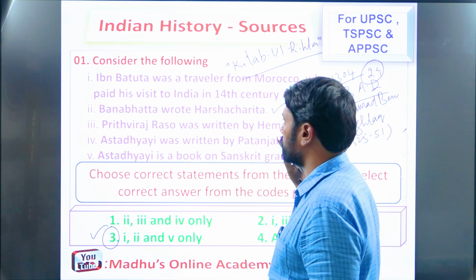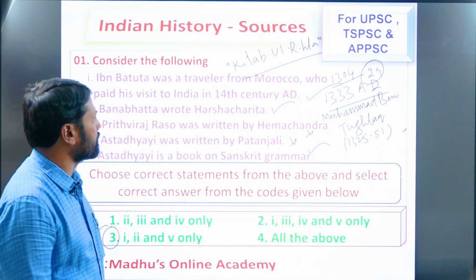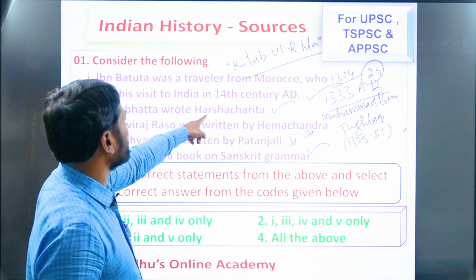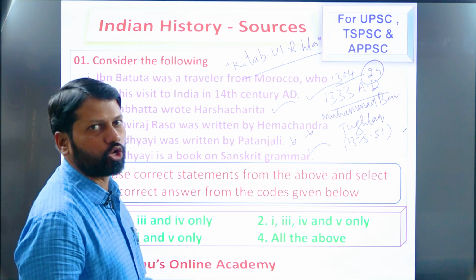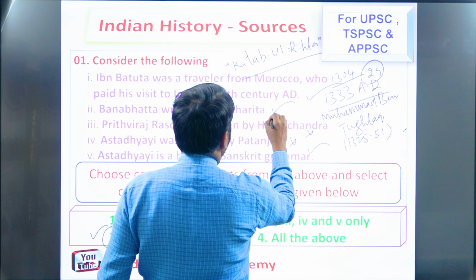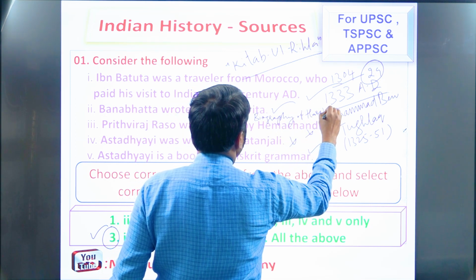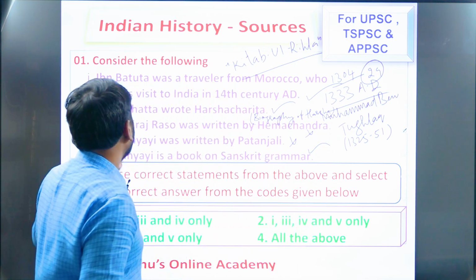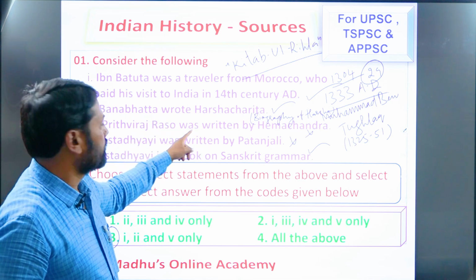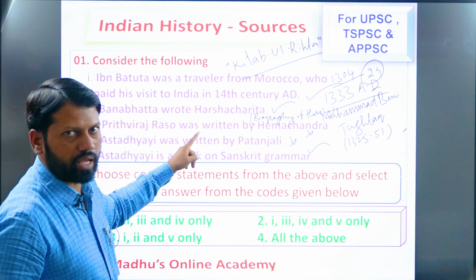Next, Banabhatta wrote Harshacharita. So absolutely right. Actually, Banabhatta was one of the court poets of Harshavardhana, remember. So here he wrote a book called Harshacharita in Sanskrit language. This deals with the biography of Harsha. Biography means the life history of Harshavardhana, remember, right. Next, Banabhatta also wrote Kadambari and Parvati Parinaya. Apart from Harshacharita, he also wrote Kadambari and Parvati Parinaya books.